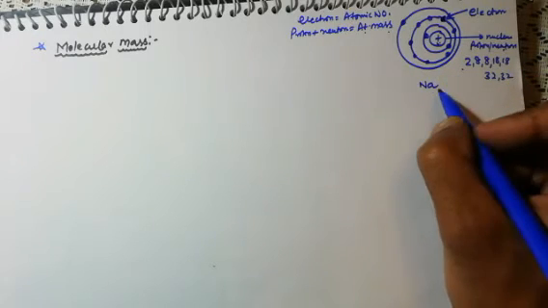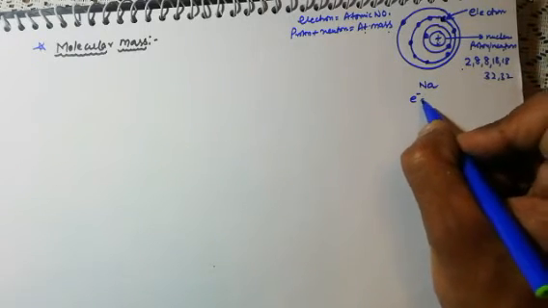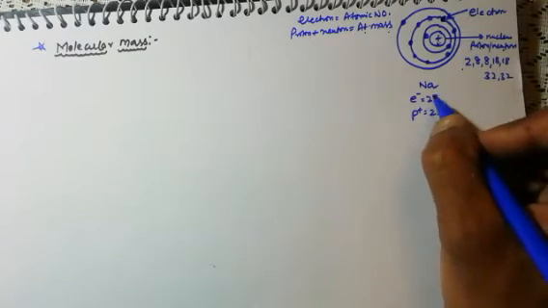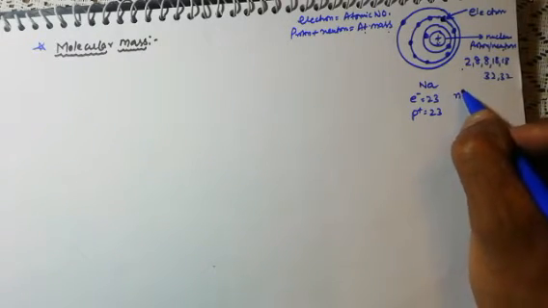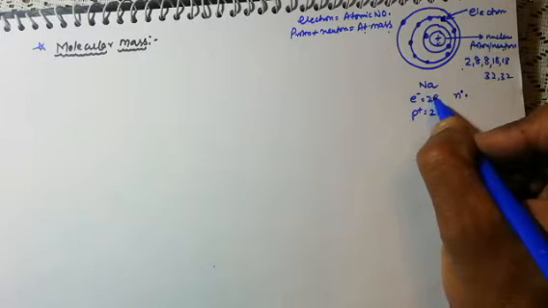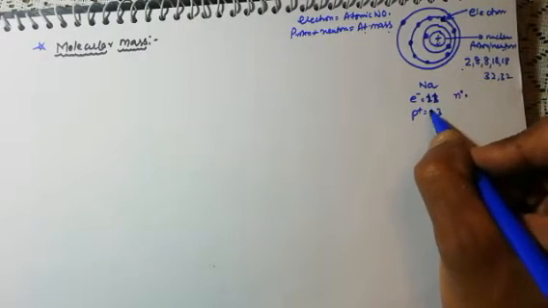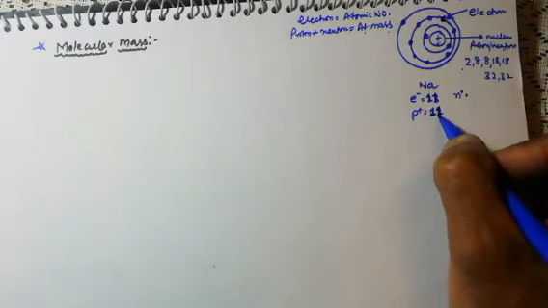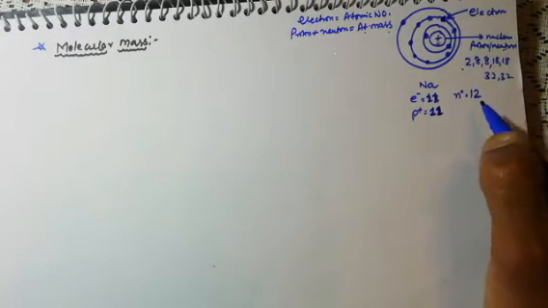Okay, for example, sodium has 11 electrons, and protons are also 11, because electrons and protons are always equal. Neutrons are 12.